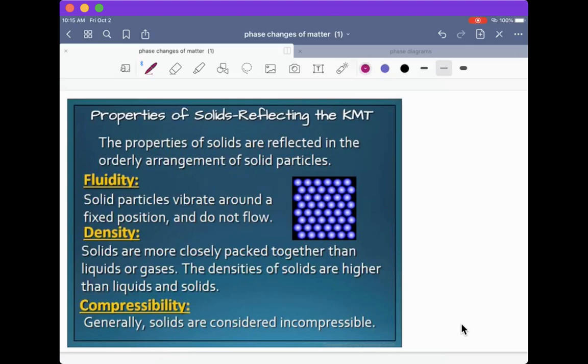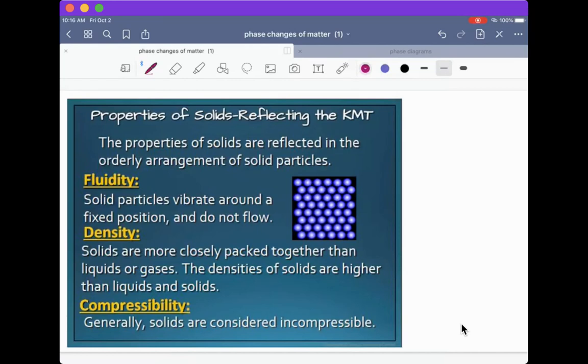So some of the properties we get from this kinetic molecular theory of solids are some terms called fluidity, density, and compressibility. And we're going to see these three vocabulary terms or properties when we discuss particles in both the solid state, the liquid state, and the gas state. So fluidity does not exist in the solid state.